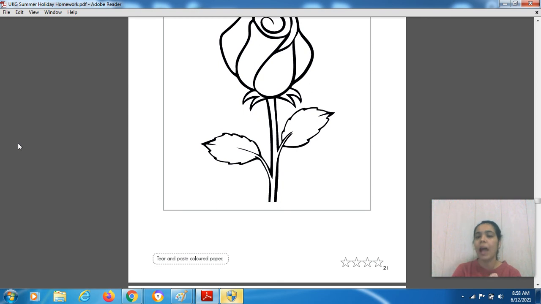You have to tear it with hands, don't tear it with scissors or scale, right? You must tear it with hands, right? So I want a rough tear. Okay. So in one box you have to collect the tears of red color glaze paper, and in one box you have to collect the green one.